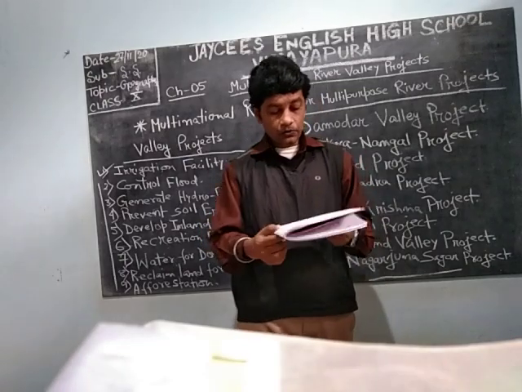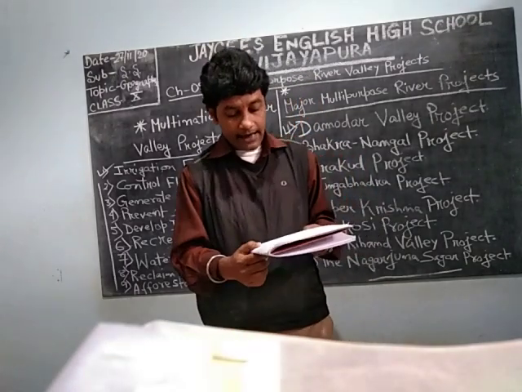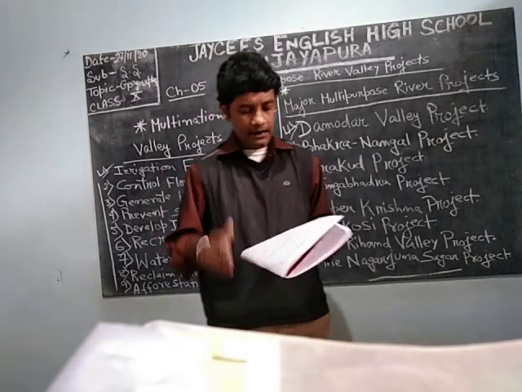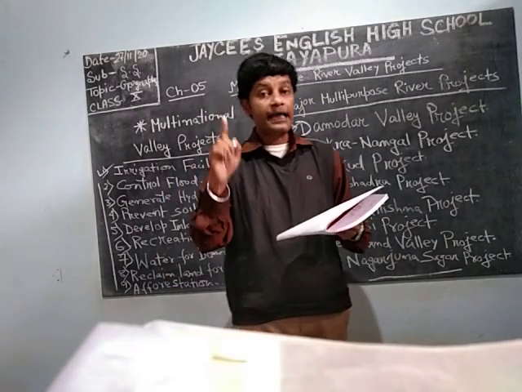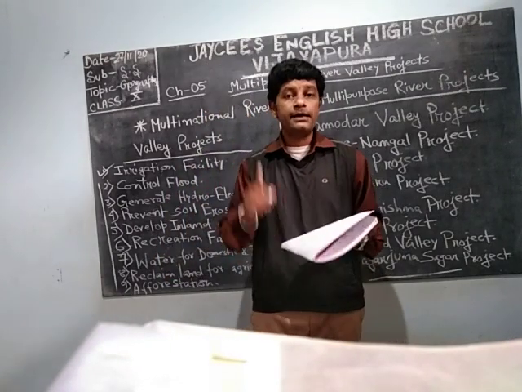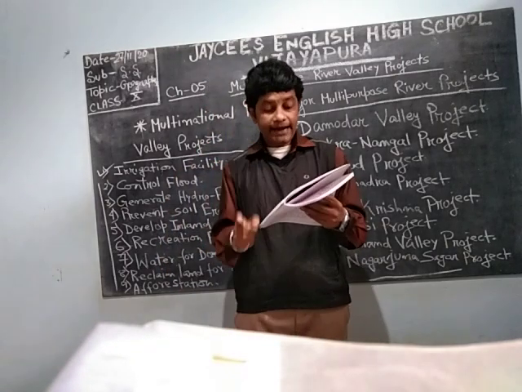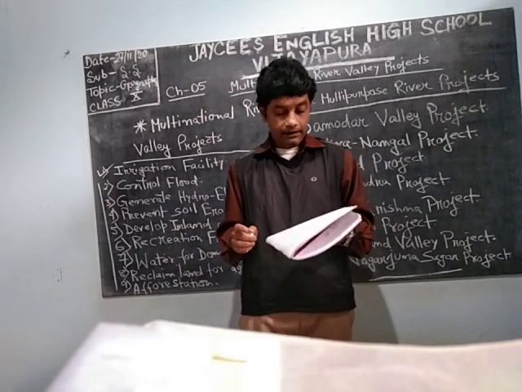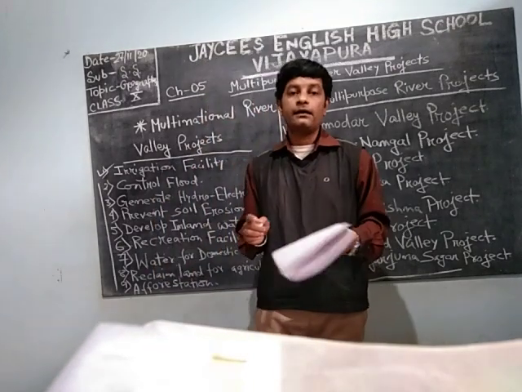Bhakra Dam is 226 meters high and it is the highest straight gravity dam in India. Bhakra and Nangal, two dams are there. Out of that, Bhakra Dam is 226 meters high. The reservoir created by the dam is called Govind Sagar.